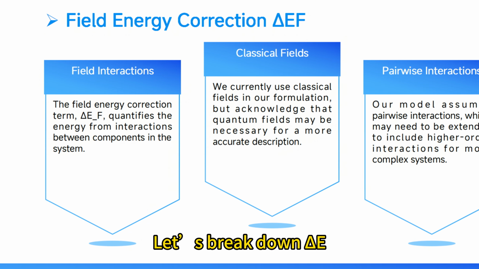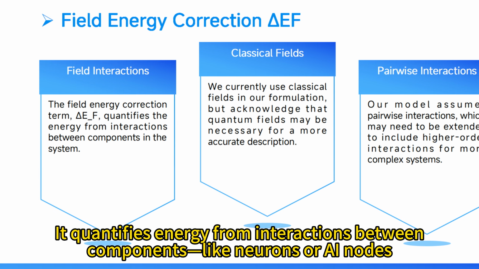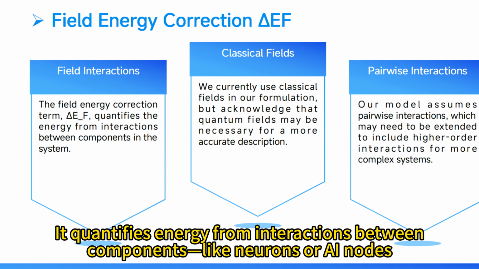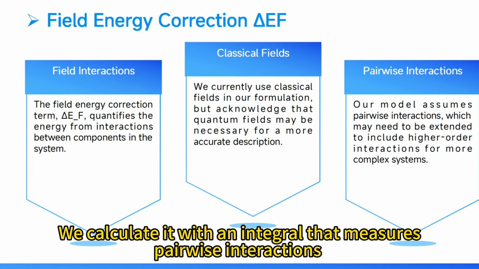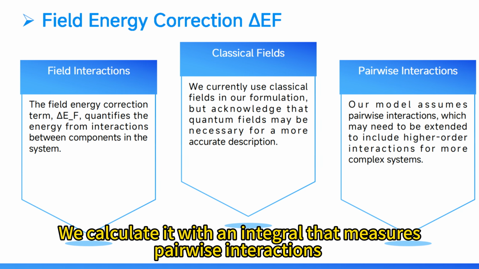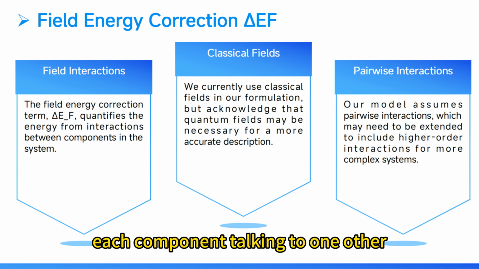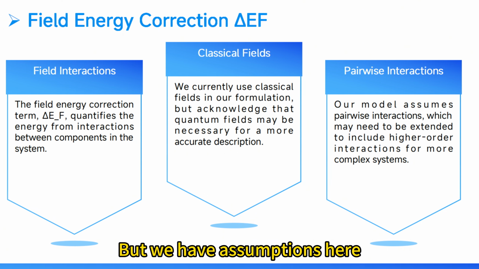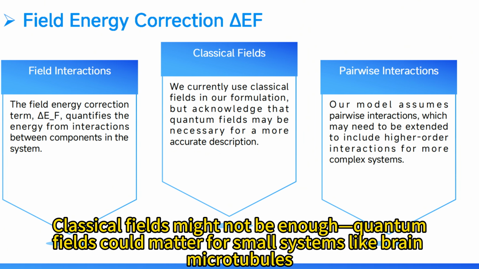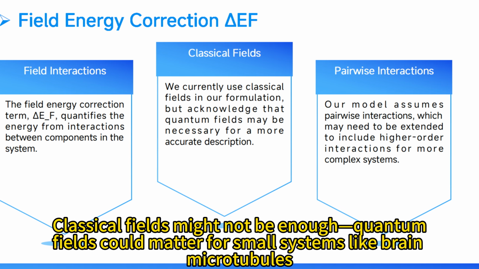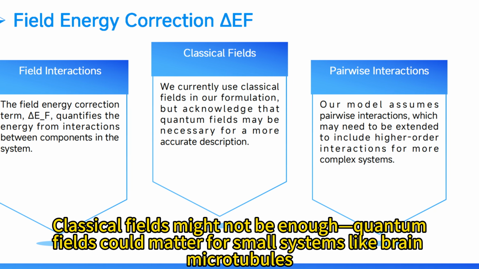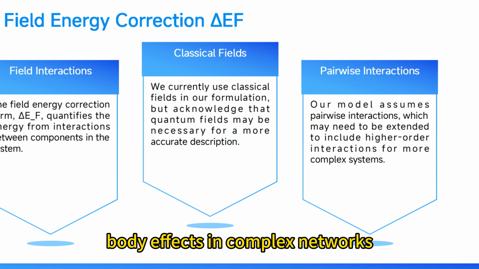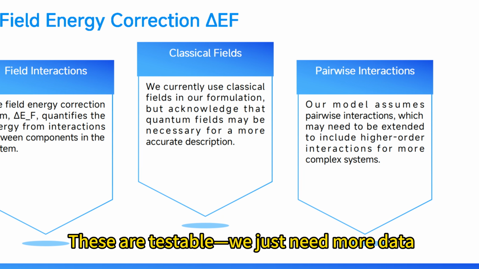Let's break down Delta_F, the field energy term. It quantifies energy from interactions between components like neurons or AI nodes. We calculate it with an integral that measures pairwise interactions, each component talking to one another, and uses classical fields. But we have assumptions here. Classical fields might not be enough. Quantum fields could matter for small systems like brain microtubules. And pairwise interactions might miss many-body effects in complex networks. These are testable, we just need more data.